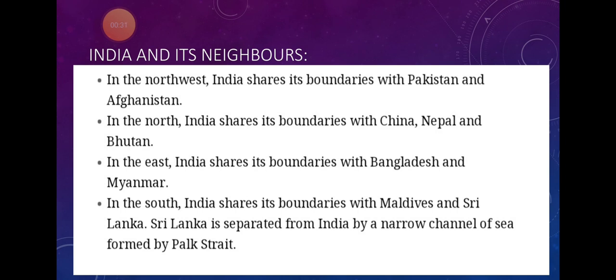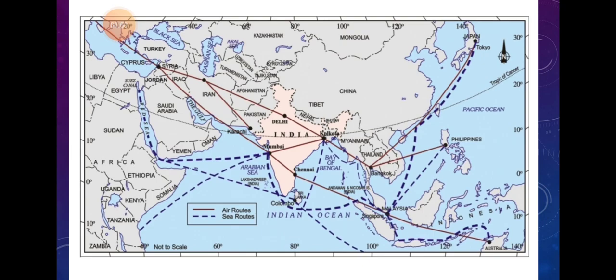But if you see the neighboring countries of India, India shares its northwestern boundaries with Pakistan and Afghanistan. In the northeastern part we have China and Nepal. In the eastern part we have boundaries with Bangladesh and Myanmar, and in the southern part with Maldives and Sri Lanka. You will find Sri Lanka is separated from India by the Palk Strait and the Gulf of Mannar.